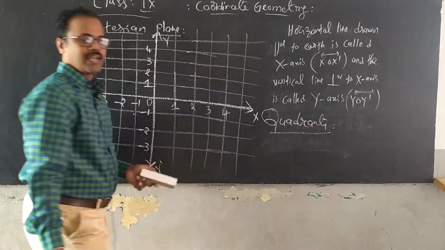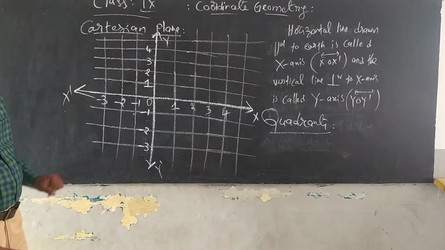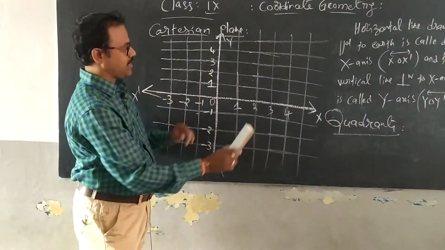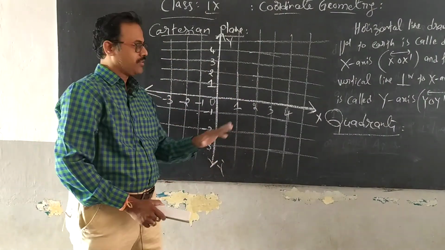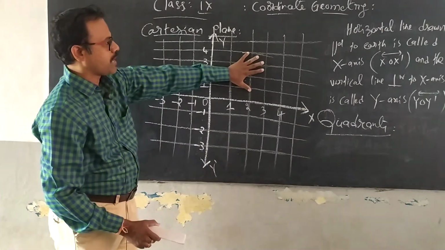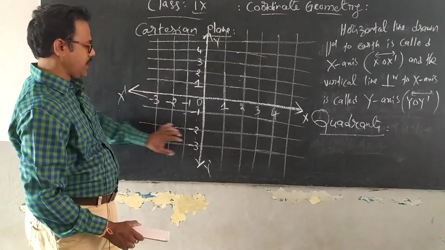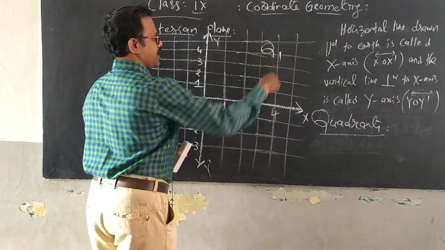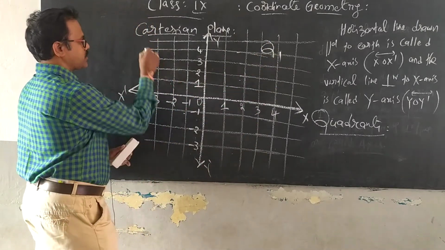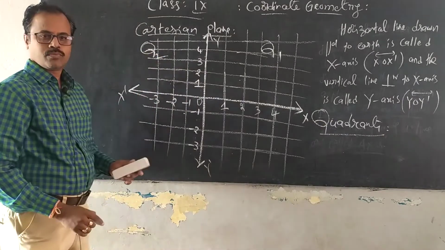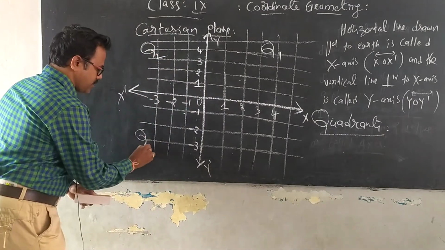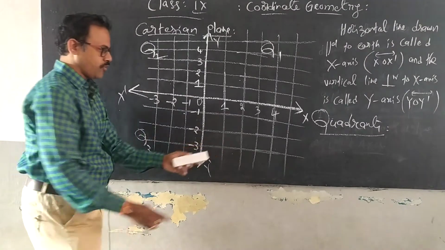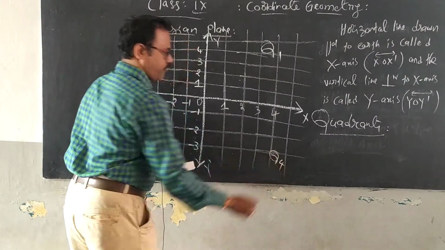So what are called quadrants? Now you can observe here. Do you observe any 4 parts here? Yes, very good. These are the 4 parts you observe. This is part 1, 2, 3 and 4. This first part is called quadrant 1. The second part is called quadrant 2. Whereas this third part is called quadrant 3. And this fourth part is called quadrant 4.